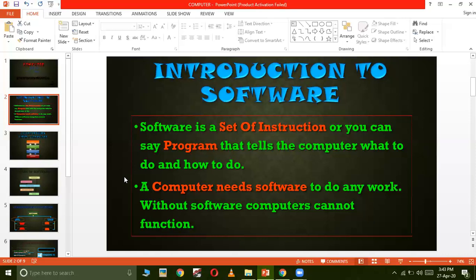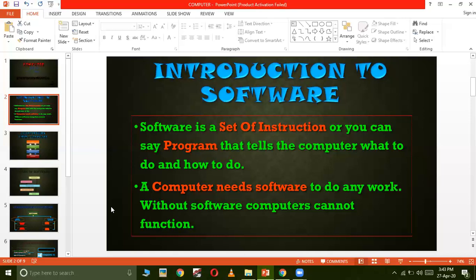For example, suppose I start teaching you in Chinese language, none of you will understand what I am speaking. Why? Because you don't know the Chinese language. So for understanding what I'm speaking in Chinese, you need to know the Chinese language. Otherwise, you need a person who can convert what I'm speaking in Chinese into your language so that you can understand what I'm speaking.